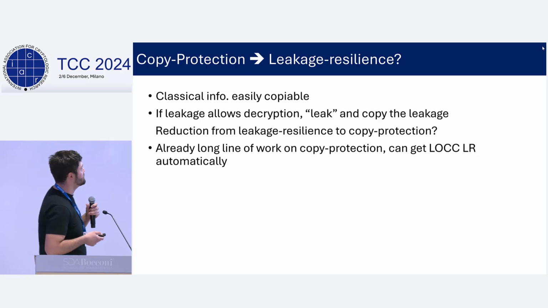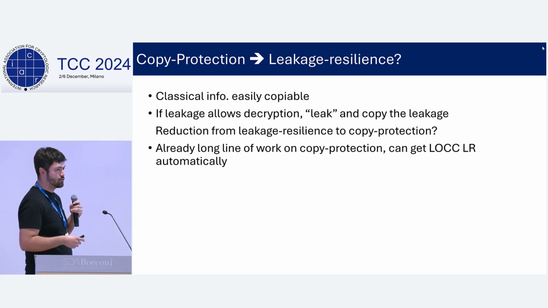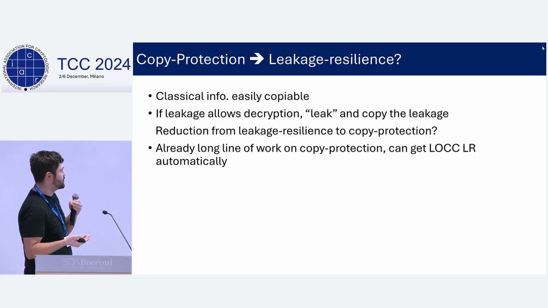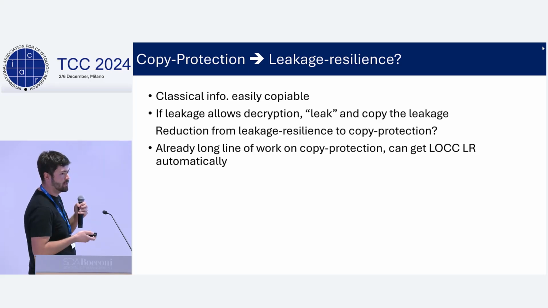So why do we care about this? Because actually there is a natural reduction idea from leakage resilience to copy protection as follows. So we know that classical information is easily copyable. And if leakage allows for decryption in the leakage resilience games, then we can possibly simulate leakage and then copy this leakage to get an adversary for the copy protection game. And this would possibly give us a reduction from the leakage resilience to the copy protection setting.